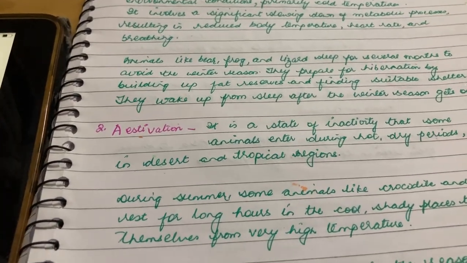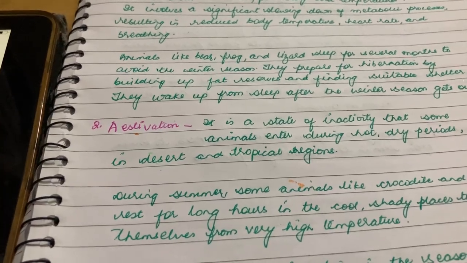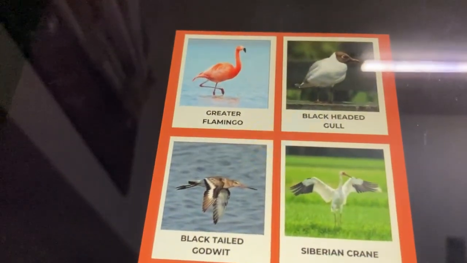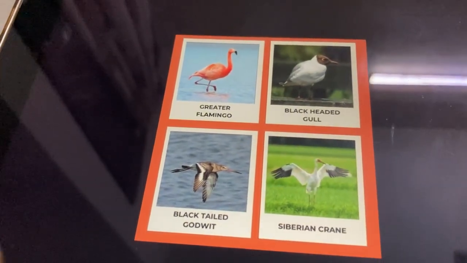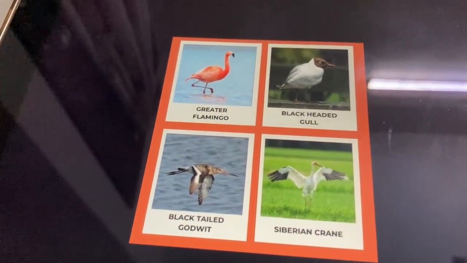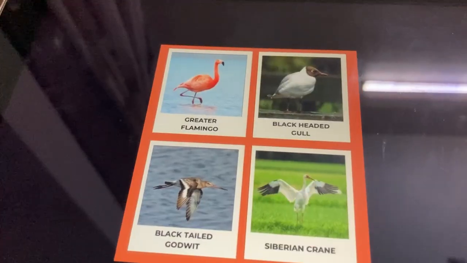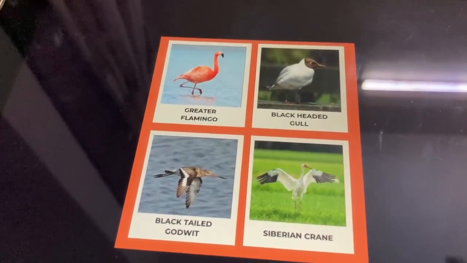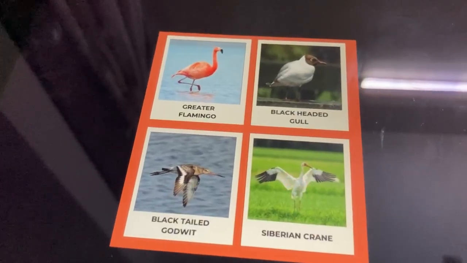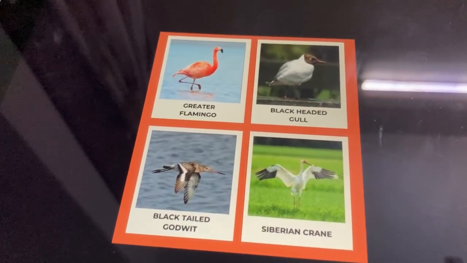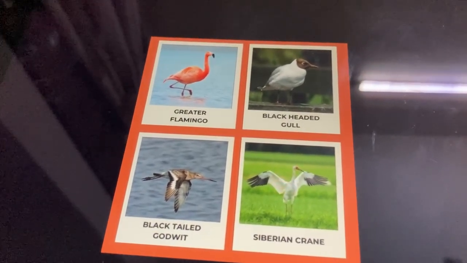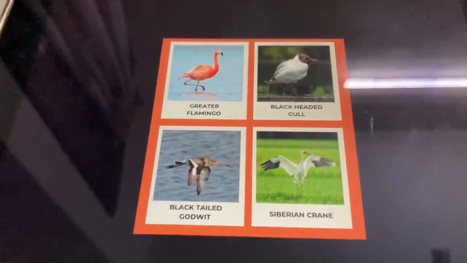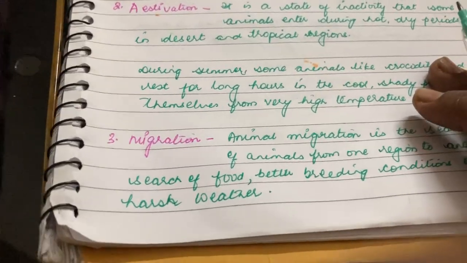And I also have examples of the birds or animals who migrate. So here they are. Great flamingo. If you have seen, these flamingo birds are usually seen in the Rann of Kutch in Gujarat. Then black-headed gull, Siberian crane. Siberian crane is an endangered species. Now we'll discuss what endangered and extinct species are. And black-tailed godwit. We'll quickly take notes.